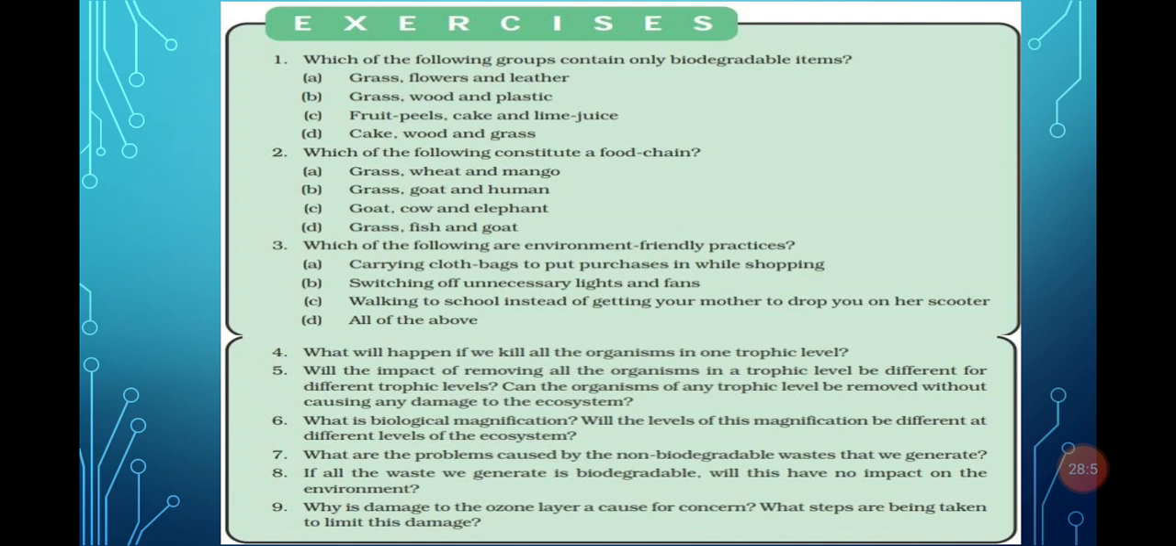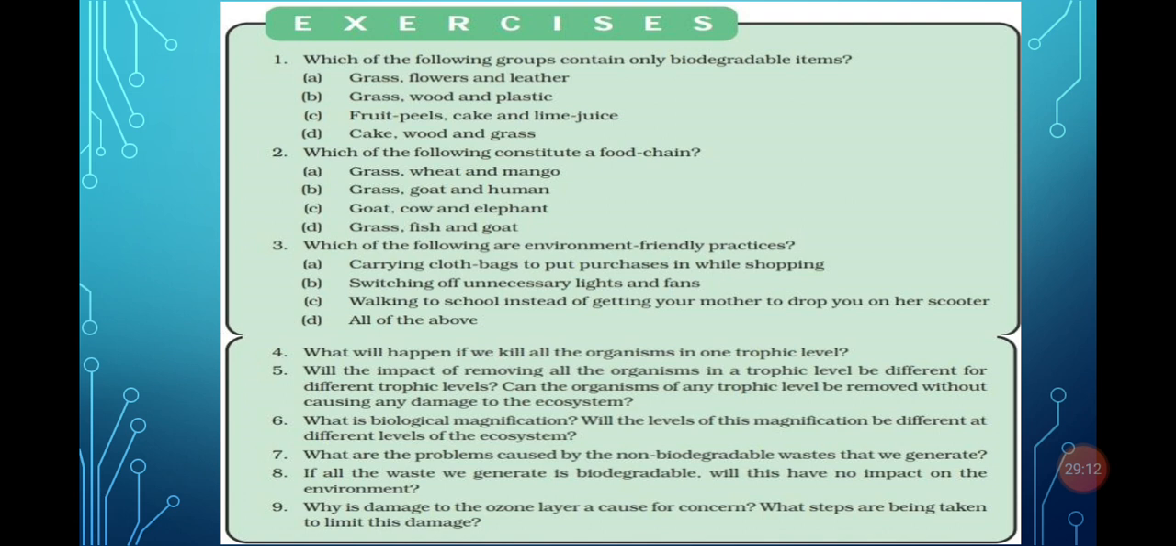What steps are taken? There should be limited use of CFCs, or excessive use of CFCs should be prohibited, and the government should make rules and regulations for the use of these chemicals, because these chemicals can damage our ozone. So this is over for today.